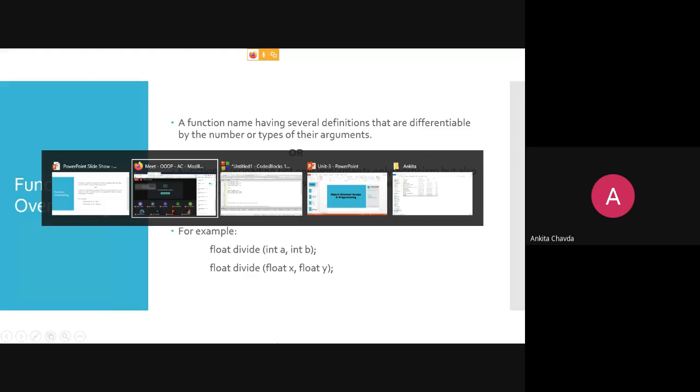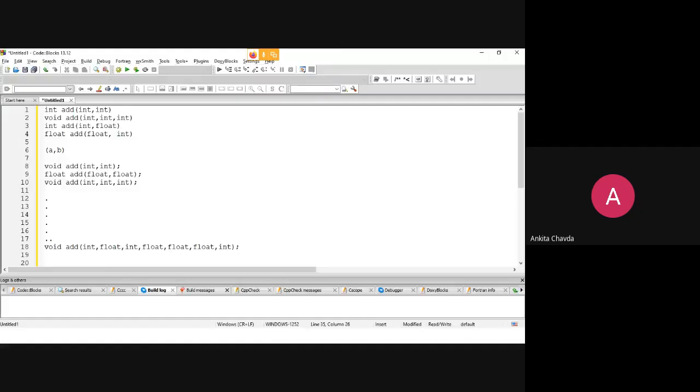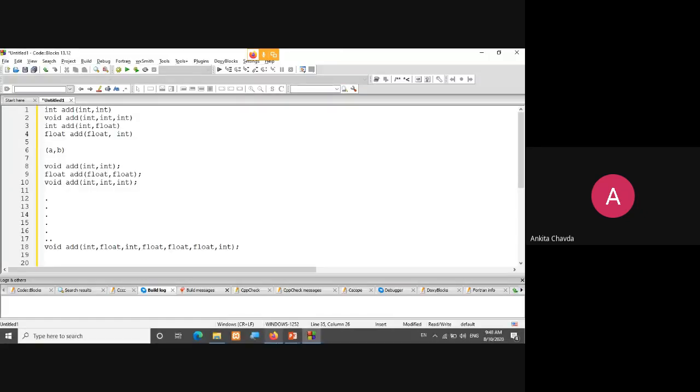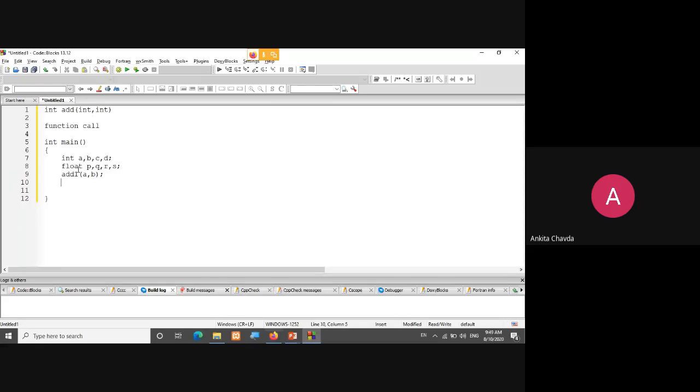In any of our programs, if I'm having only one function in integer main, and I'm calling this function, is this said to be function overloading? No, because I'm only having one function named addition and I'm calling that function as a normal function. So here there is no function overloading.